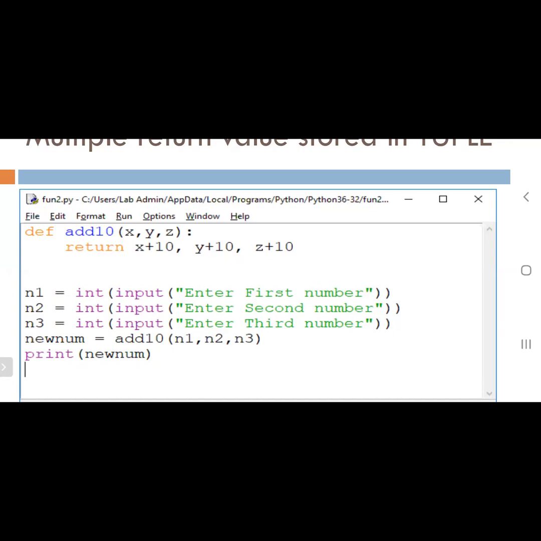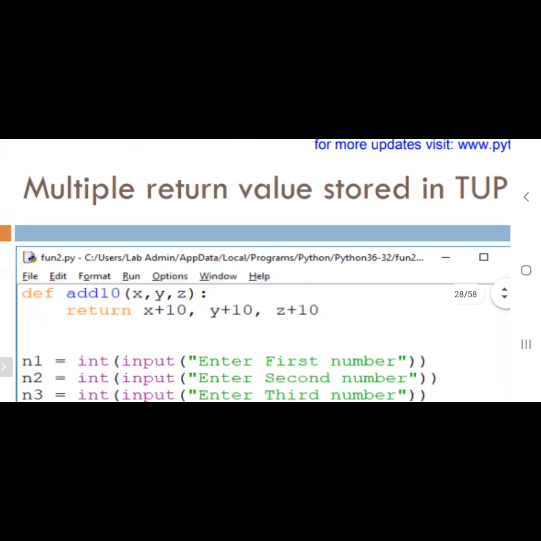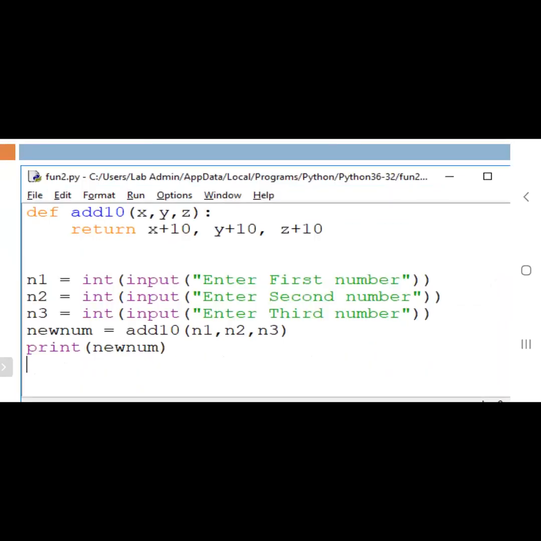Come to the main program. New num equal to, and here the new num variable will receive the three values in the form of what? Whether integer, floating data type, string or tuple. Tuple, sir. Okay. Because the add10 function returns more than one value, it will definitely be received in the form of a tuple.